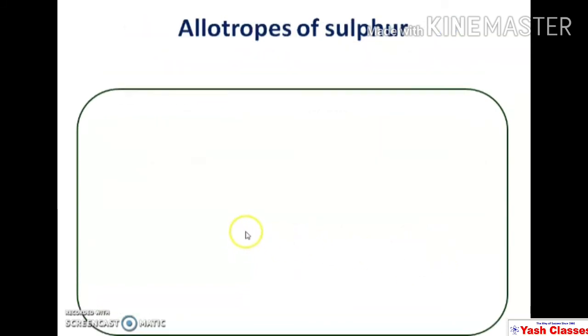Now the next point is allotropes of sulfur. Now what is allotrope or allotropy? Allotropy means, you know, already we discussed in the beginning of this chapter.